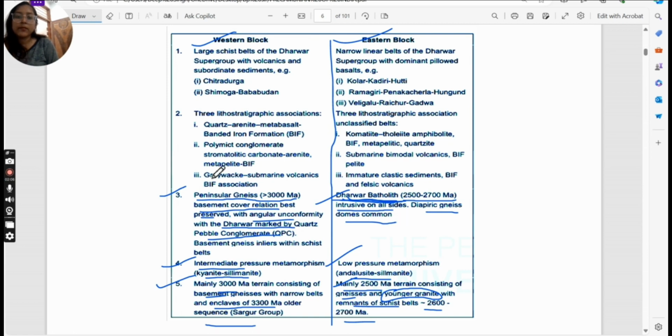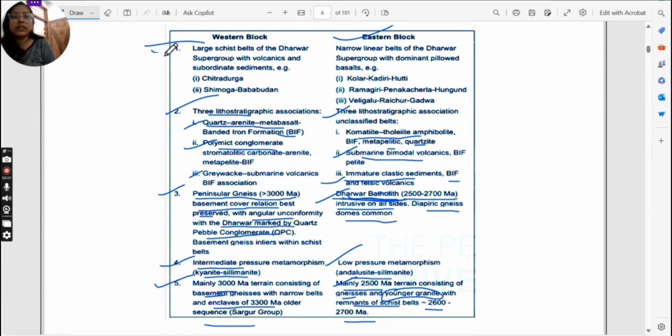Okay, talking about their lithostratigraphic association. So here in the western part, you will get quartz arenite, metabasalts, BIF, and polymictic conglomerate over here. Greywacke, submarine volcanic, BIF association will be there. And in the eastern part, you will get more of komatiite, tholeiite, amphibolite, BIF, metapelites, quartzite. Next, submarine bimodal volcanics are visible over here. And another one is immature clastic sediments, which will be seen here along with BIF and felsic volcanics.